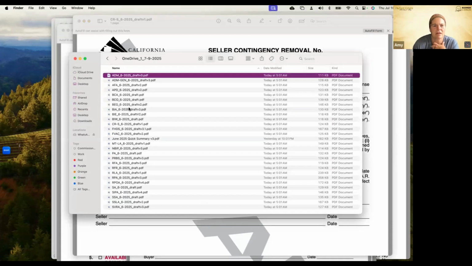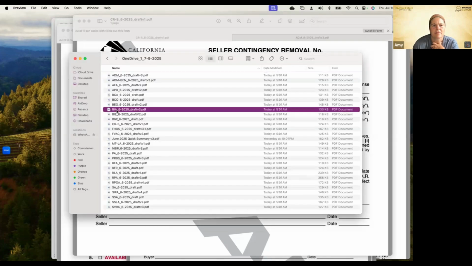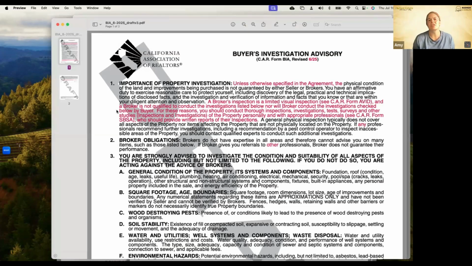All right, that was our buyer early occupancy. So then we have our BIA. Let's see if it takes us there. There we go. Our buyer investigation advisory is the next one that had changes to it.